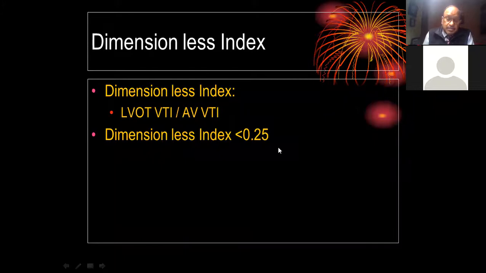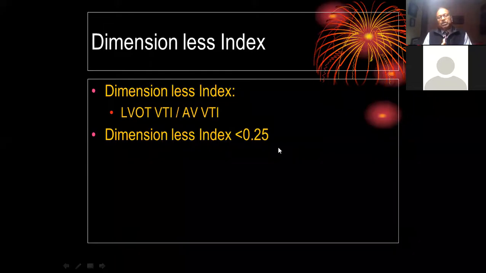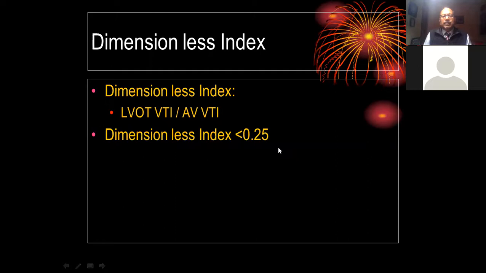I hope I'm not confusing you too much, because if you happen to look at what all parameters you need, you need an LVOT diameter, you need LVOT VTI, and in 3-chamber view or 5-chamber view, you switch on from pulse to continuous wave Doppler, you get peak and mean velocity, peak and mean gradients, and aortic valve VTI.